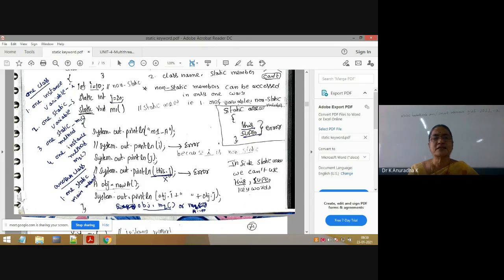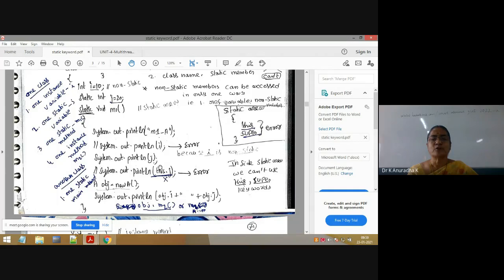What is i? First check. i is an instance variable, but this method is a static method. That's why inside a static method I can't access an instance variable directly, and you will get a compiler error. This is syntactically wrong. Next, System.out.println(j). Already explained, no? Inside the static method I can access static variables or static methods directly. That's why j is a static variable, so I can access j directly, but I can't access i directly.